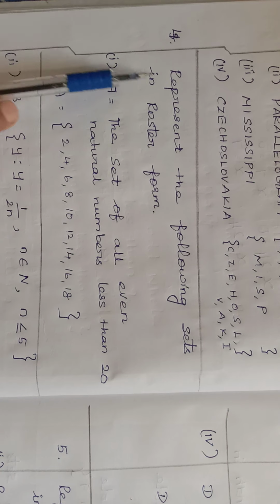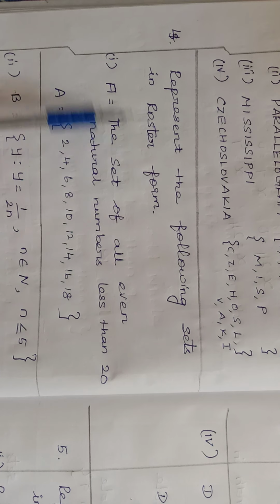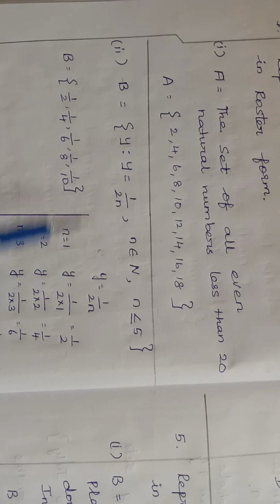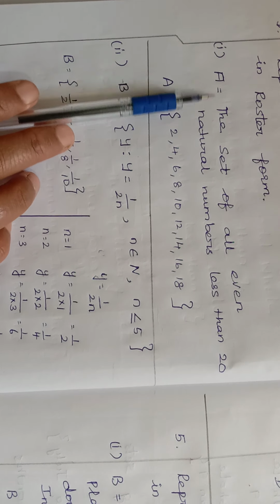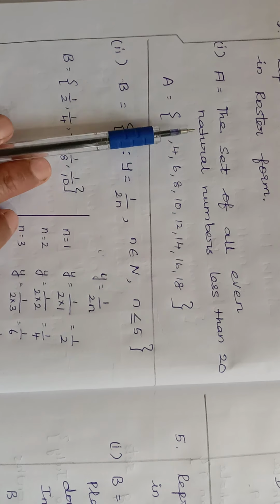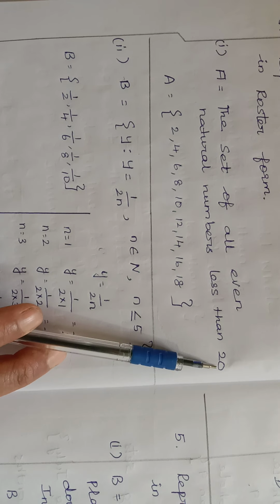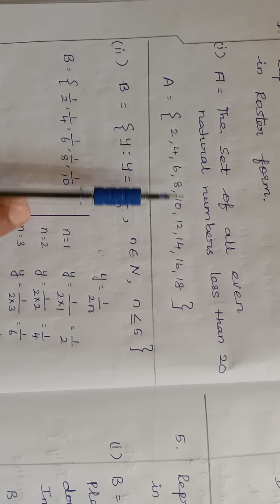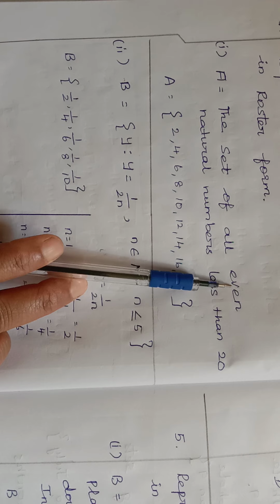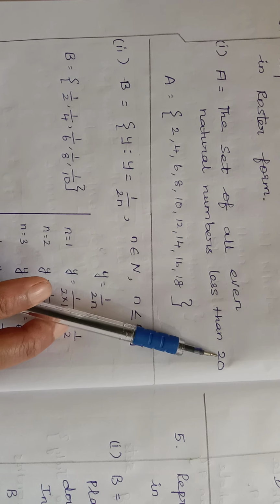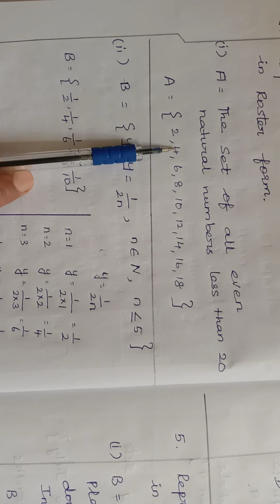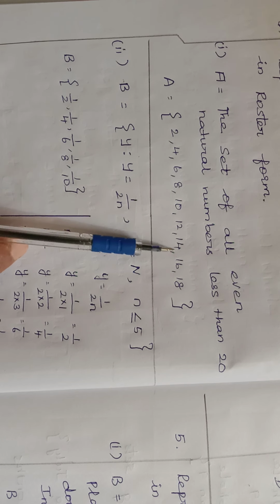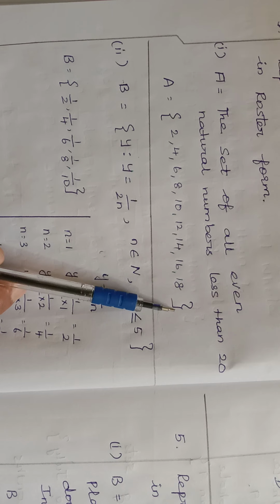Now fourth question. Represent the following sets in roster form. Again we are going to see the roster form. So first question. Capital A equal to the set of all even natural numbers less than 20. So A is equal to flower bracket. You have to denote only the numbers. So we know the even numbers. Let us write the even numbers less than 20. So 2, 4, 6, 8, 10, 12, 14, 16, 18, close brackets.